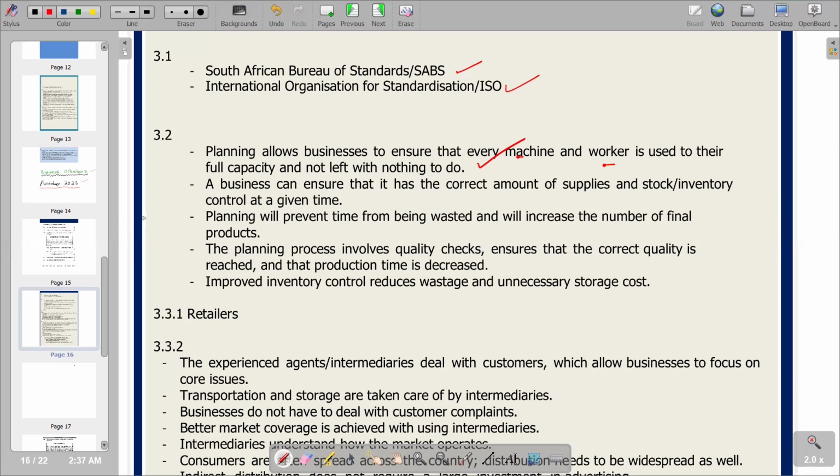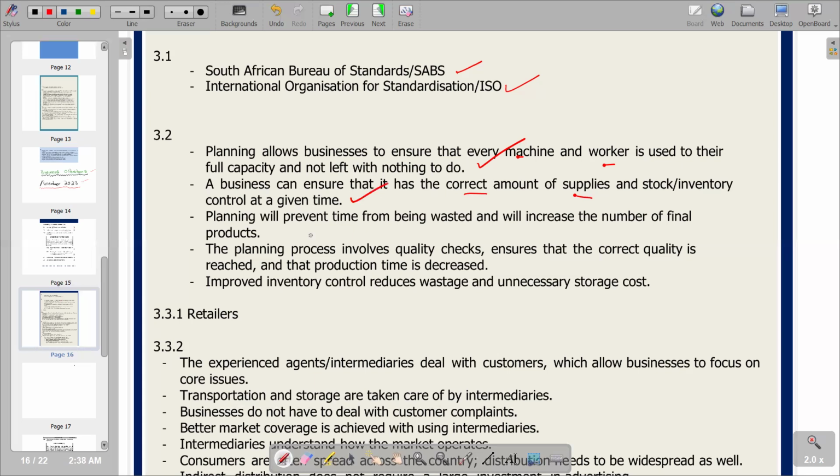The second point is saying a business can ensure that it has the correct amount of supplies and stock or inventory. We can ensure that it is the correct amount we need to produce. If it's a producing or manufacturing company, it means all the supplies which are required at each point of time to produce are there. We only ensure that when we've done our production planning. So this is what we have on the second point.